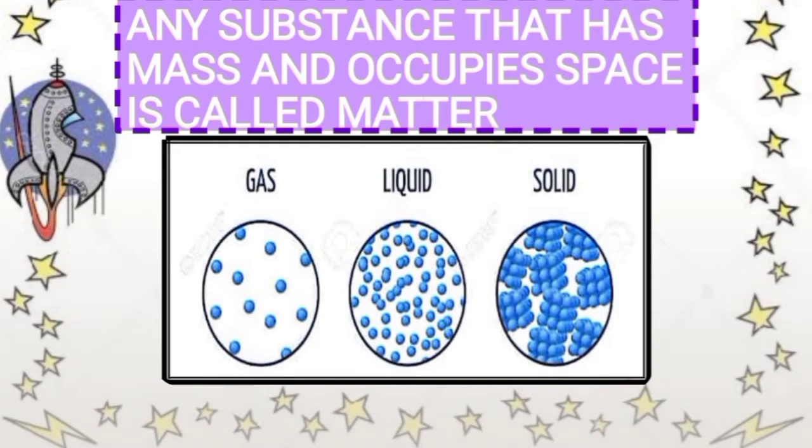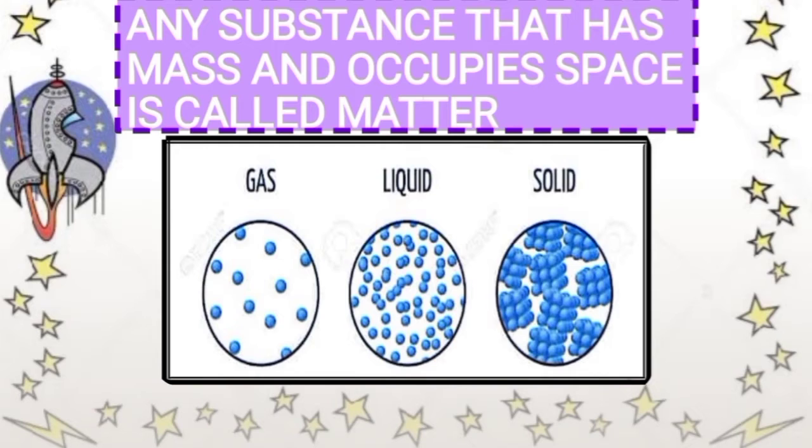The matter is made up of very tiny particles and these particles are so small that we cannot see them with naked eyes. It has been observed that matter exists in nature in different forms. Some substances are rigid and have a fixed shape like wood and stone.